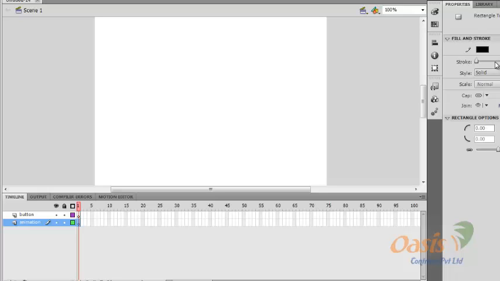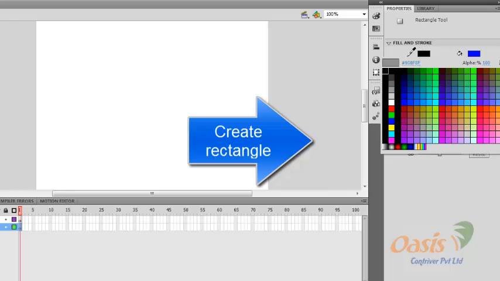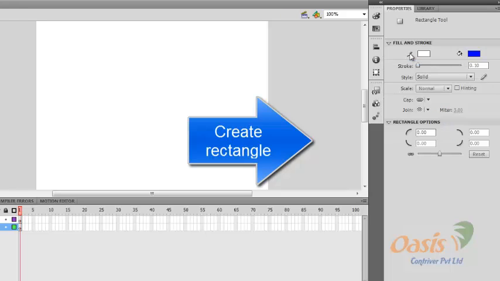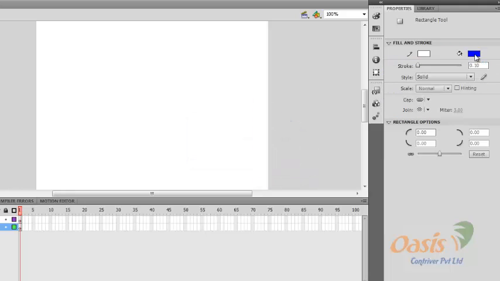Let's create the rectangle tool first. You can change color from here.